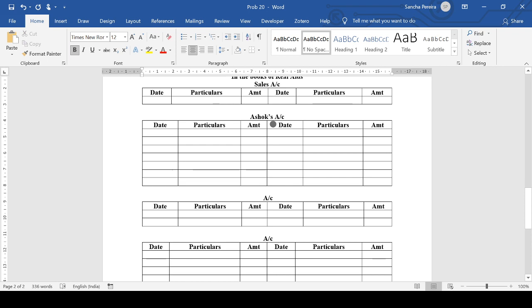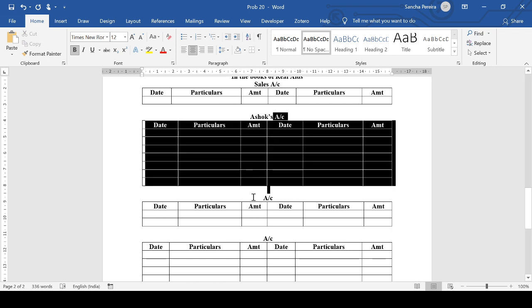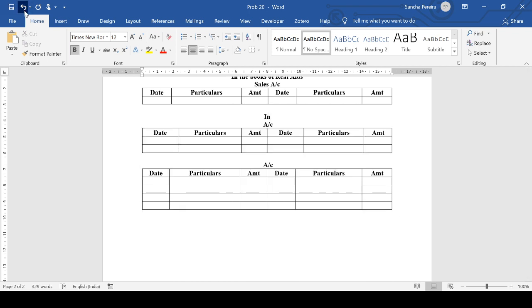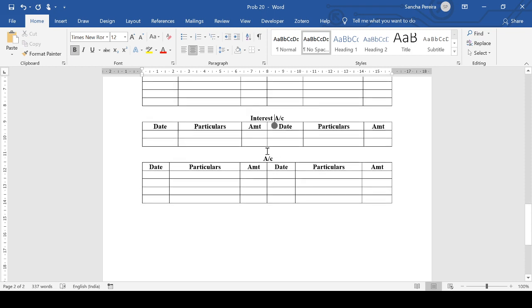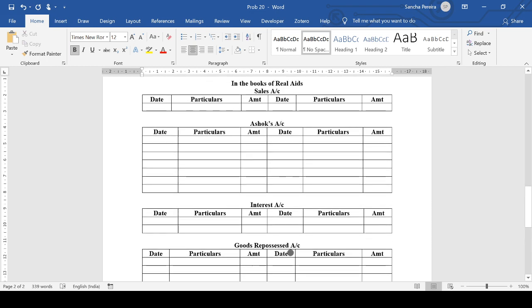Then we have the interest account. Finally, we have the goods repossessed account. Okay.